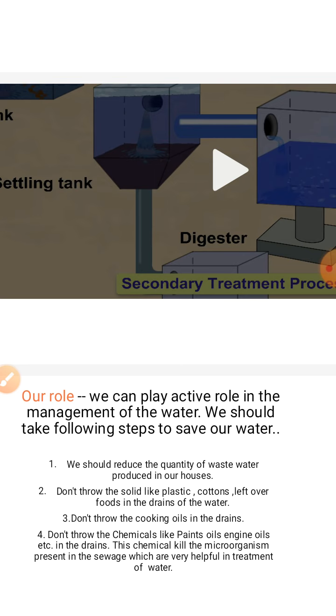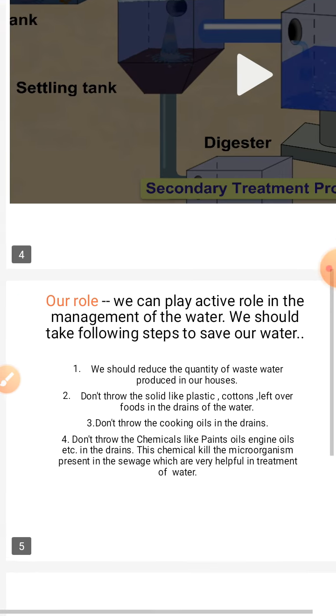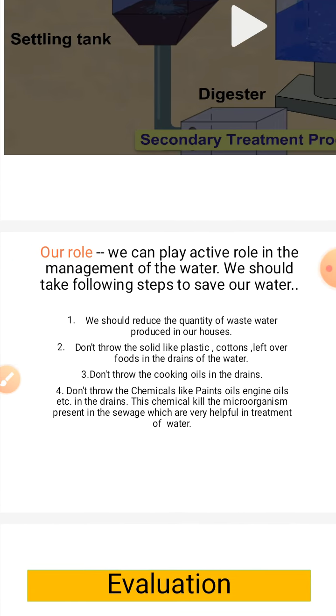In this video, we have understood the whole process of wastewater treatment. Now, what is our role in managing the water? We can play an active role in the management of water. We should take the following steps to save our water. First step is we should reduce the quantity of wastewater produced in our houses, and in this way we can save a lot of water.